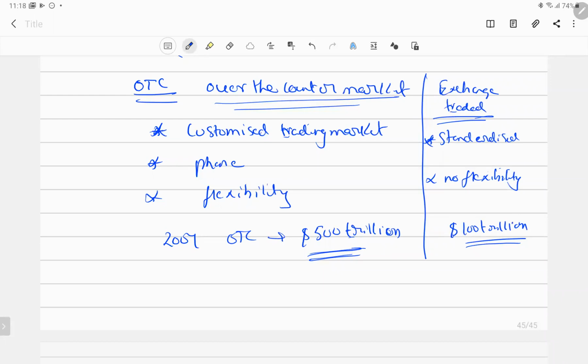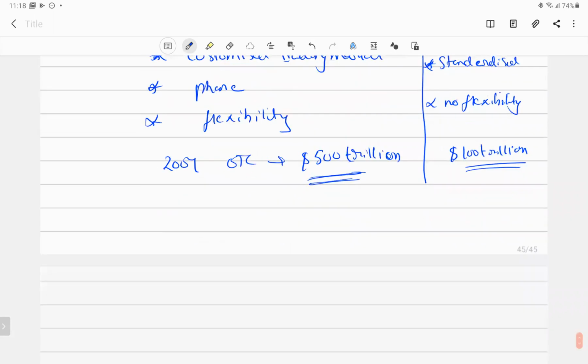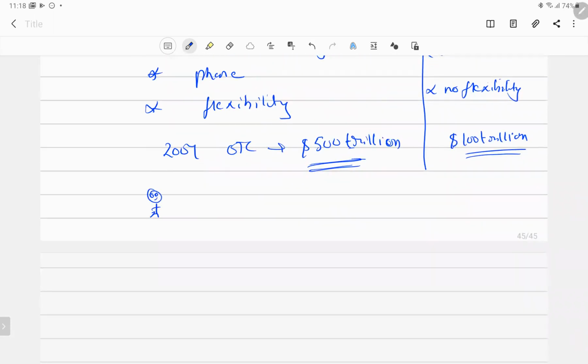Suppose you say to your friend that you will sell SBI shares for 90 rupees, and he agrees to pay you 110. So it is up to you. You are the seller and another person is the buyer, so there is a contract between you two only. No intermediary will be there. At that time, you people can automatically have the conversation about at what price you will be buying.